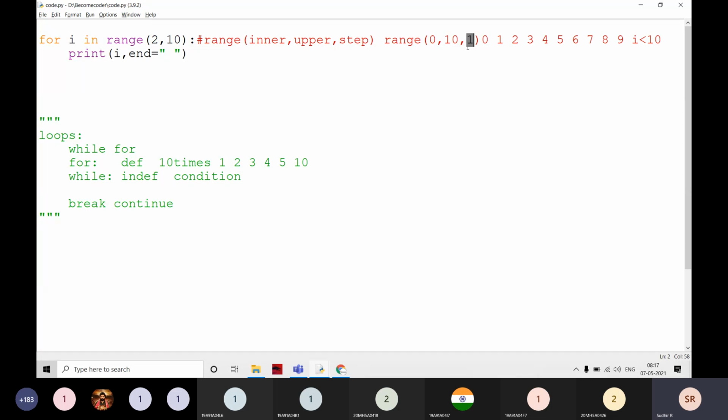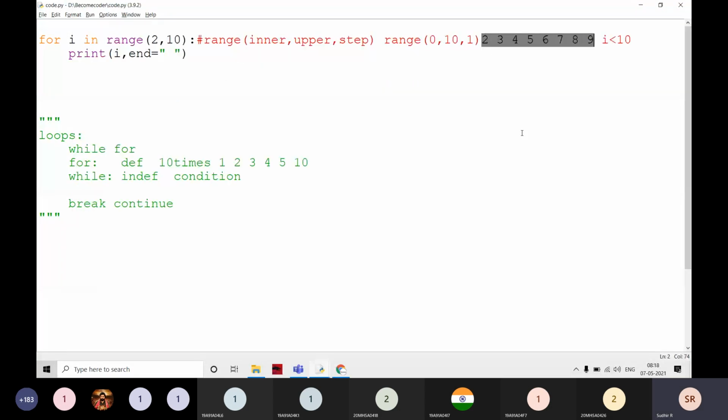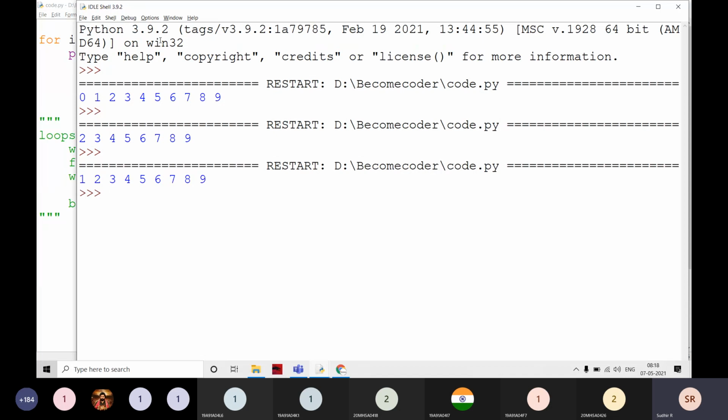Now that means i is initialized, sorry, i is equal to 2 initially, then it is going up to 9 here. If I execute it, it is going from 2 to 9 here. Clear, everyone? Clear? Yes, sir. For example, if I give 1 here, it is starting from i is equal to 1 to i is equal to 9.